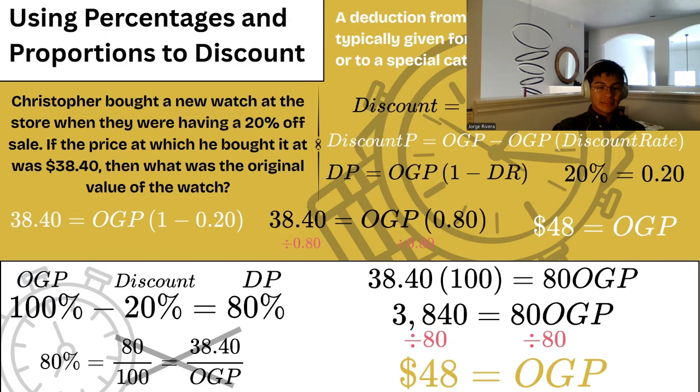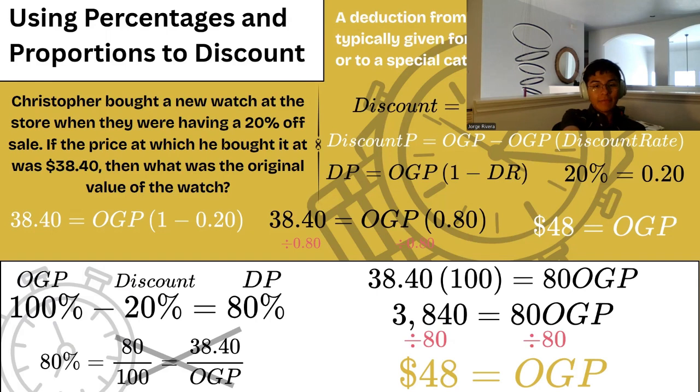And since we can set up a proportion here, it's going to be 80 over 100 is equal to 38.40 over the OGP, because 38.40 is the discount price, right? So we can set a proportion and we can cross multiply.